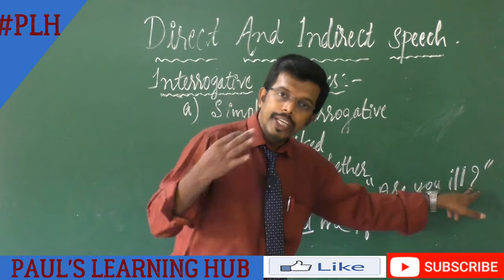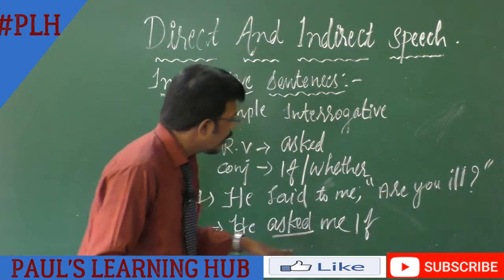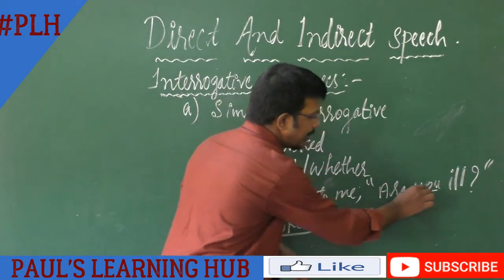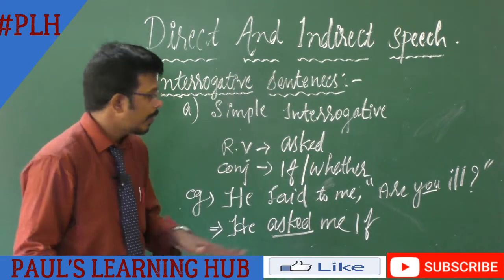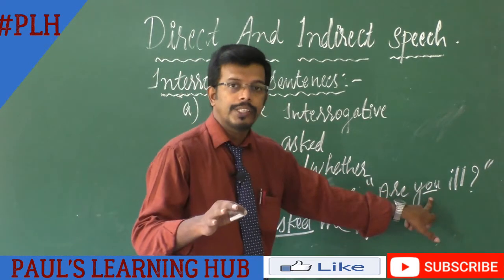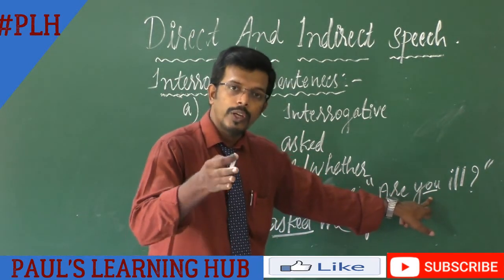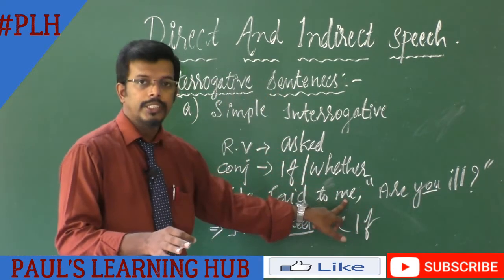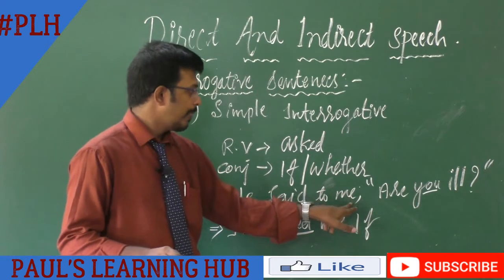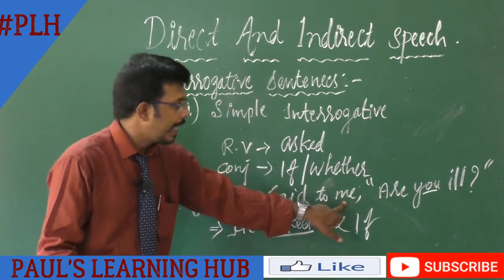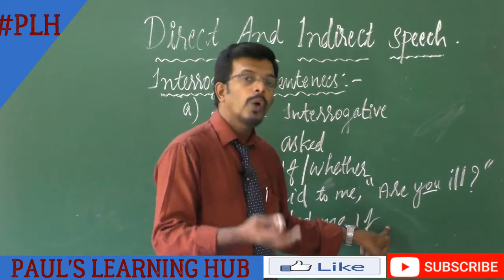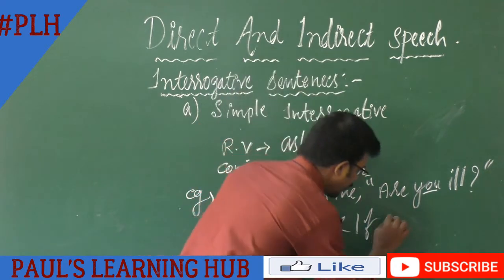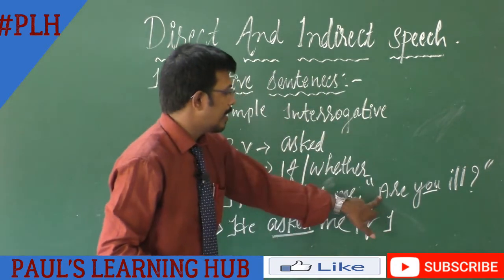you are ill. Now we have to change the pronoun. Here it is given the second person. Second person pronoun, we know we have to change according to the object of the sentence. So here the object is me. So you will change into I. If I. Then tense.